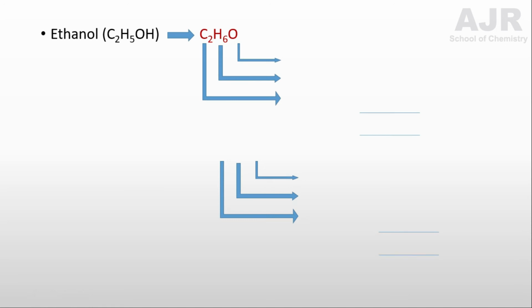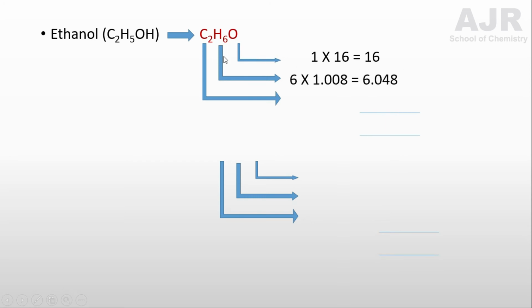One oxygen atom is present, and 6 hydrogen atoms and 2 carbon atoms. Accordingly, you are going to calculate the relative molecular mass using relative atomic mass. First, there is only one oxygen atom. Since there is only one oxygen atom here, 1 into 16 is equal to 16.